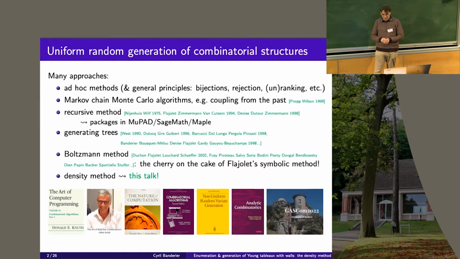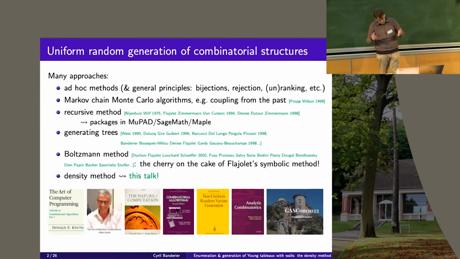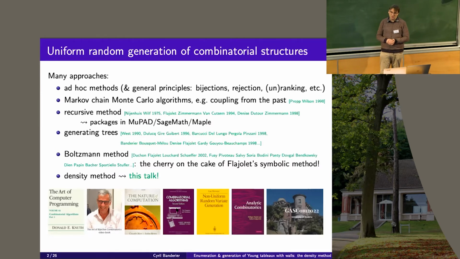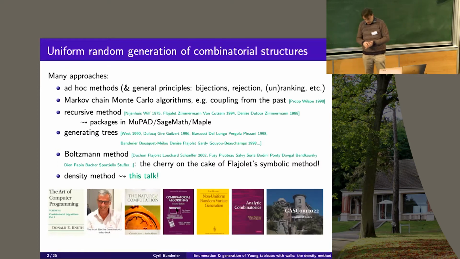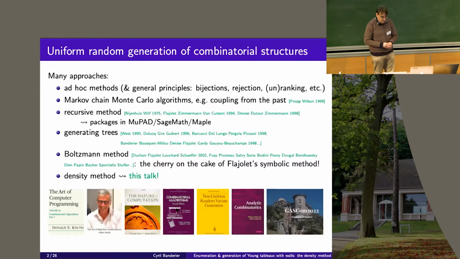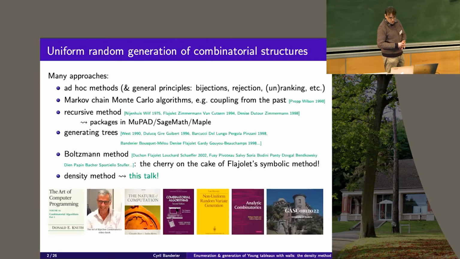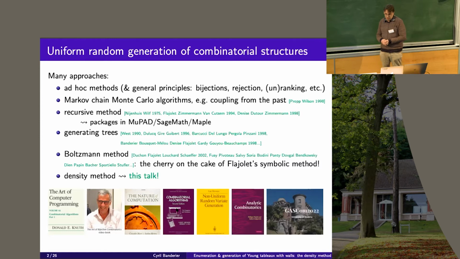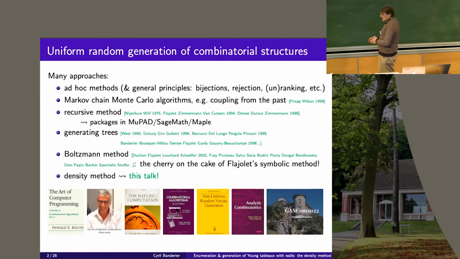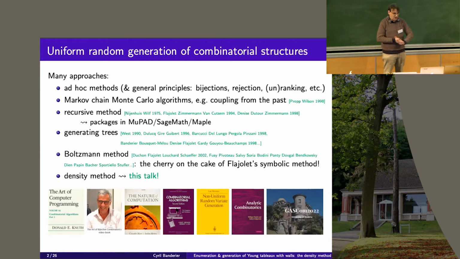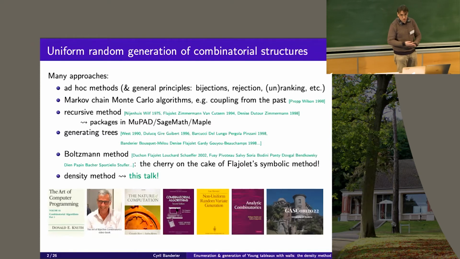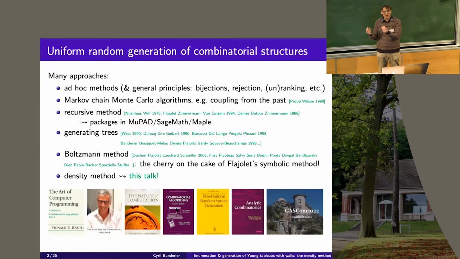And then a few years ago, already 20 years ago, there was a new paradigm for uniform random generation, created by Philippe Duchon, Philippe Flajolet, Gilles Schaeffer, and Guy Louchard, which was the idea of the Boltzmann method. You use, again, a generating function, but with something which was completely strange at the time.